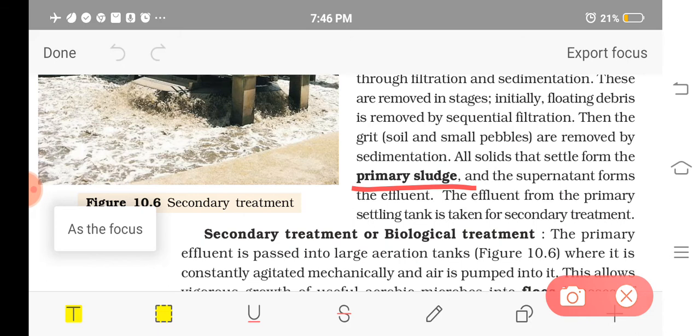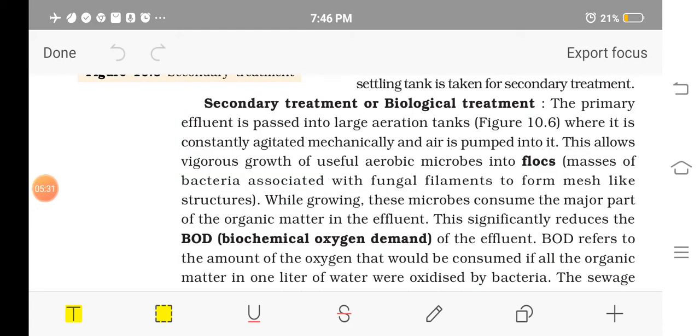Secondary treatment is also known as the biological treatment, because most of the process is done with the help of microbes, both aerobic and anaerobic. So secondary treatment is also known as biological treatment. Here, what we do first is take the primary effluent, coming from the primary treatment plants.